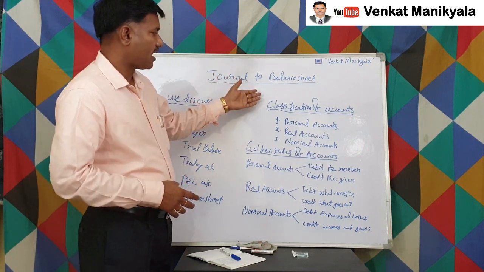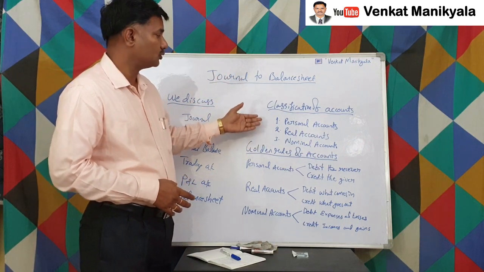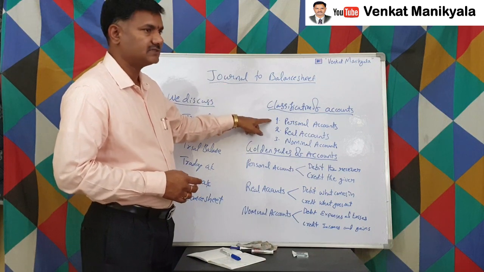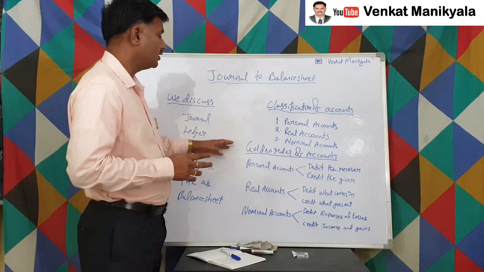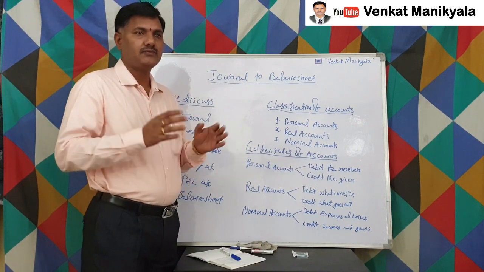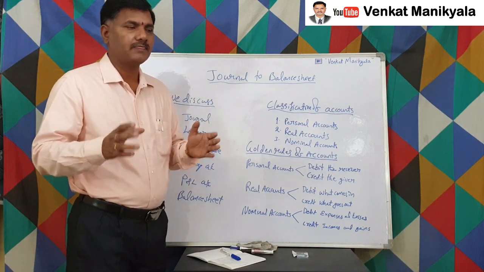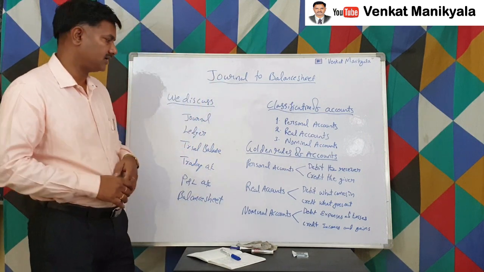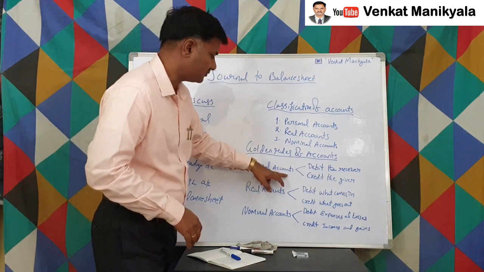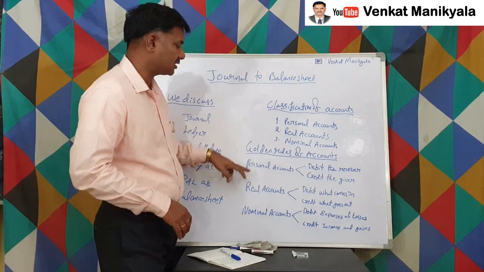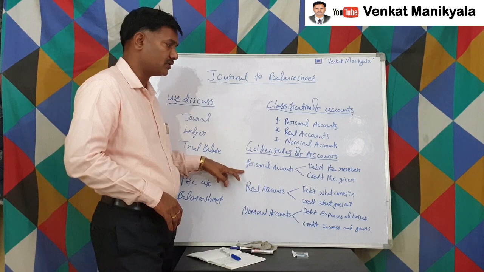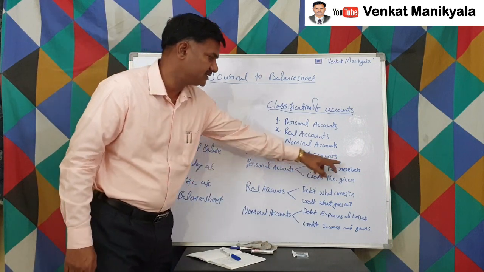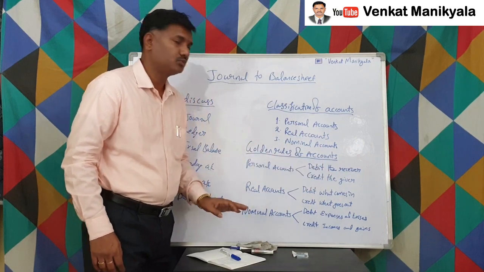Now, after the classification of accounts, for each and every account under these three we have formulas. Those are called the golden rules of accounts. If you learn this by heart, then writing a journal entry is very, very simple, right? The first one is under the personal account. Whatever accounts come under the personal account, we have to apply this rule. What is this rule here? Debit the receiver, credit the giver.